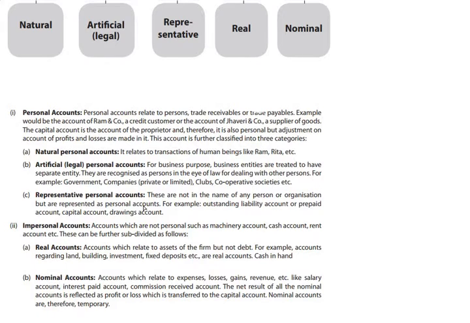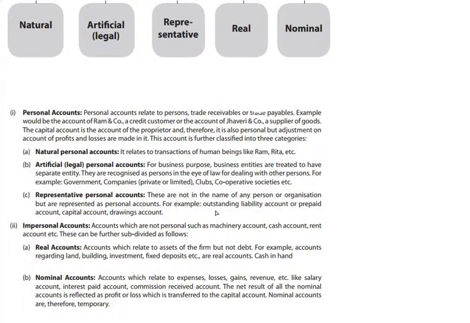And third, representative personal accounts. These are not in the name of any person or organization, but are represented as personal accounts. For example, outstanding liability account, prepaid account, capital account, drawing account. They are not actually accounts of persons, but they generally represent a liability towards a person.